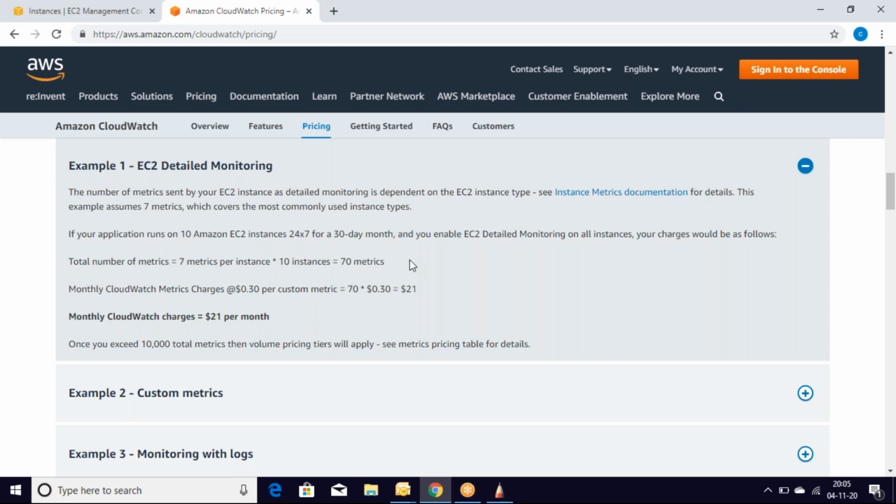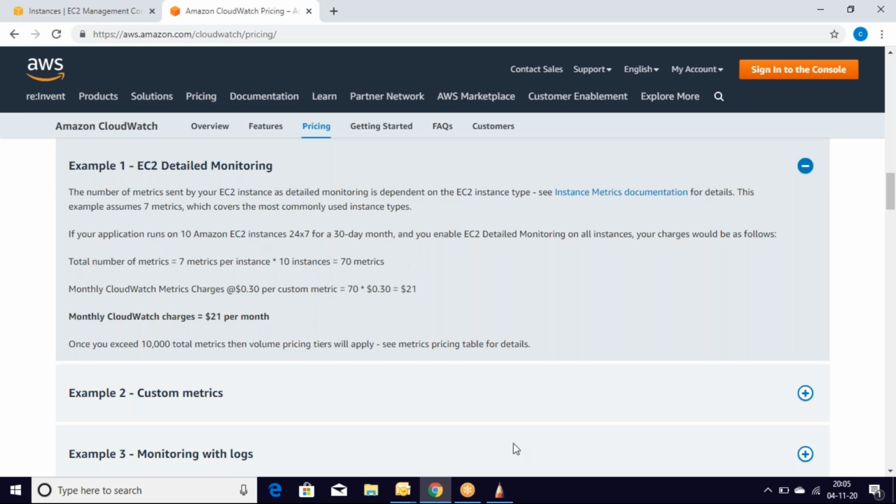We are seeing the word metrics. What does metric stand for? Metrics are generally related to the resources of a server, like disk utilization, CPU utilization, or free space.